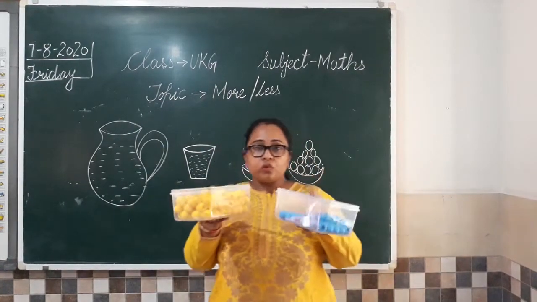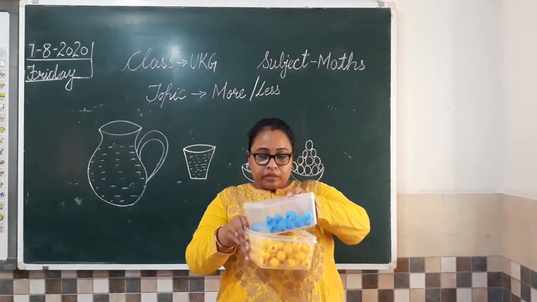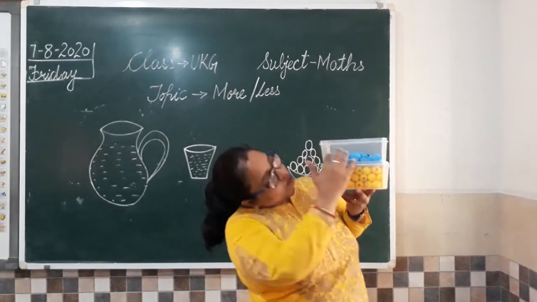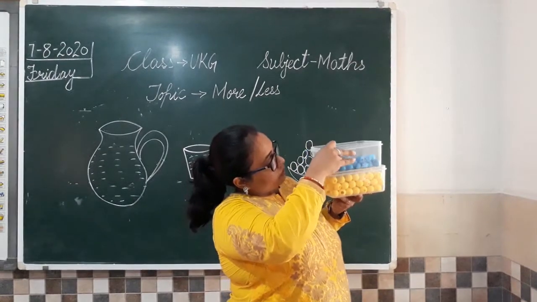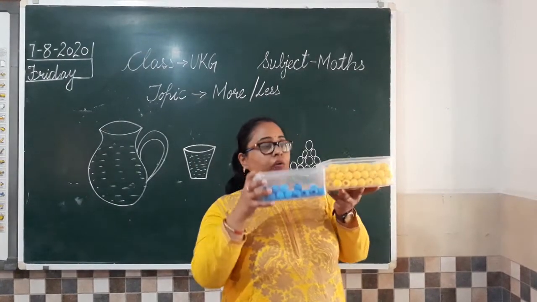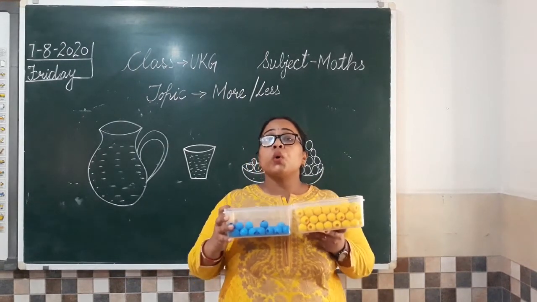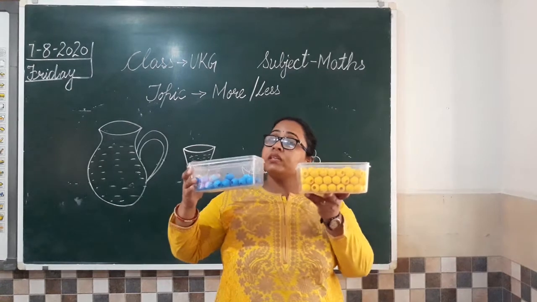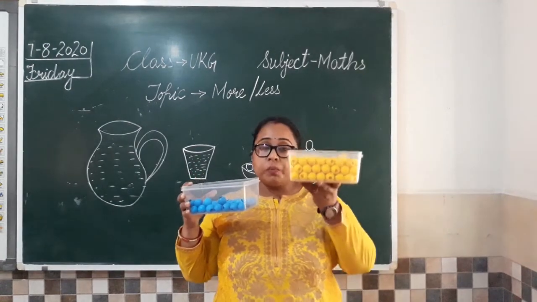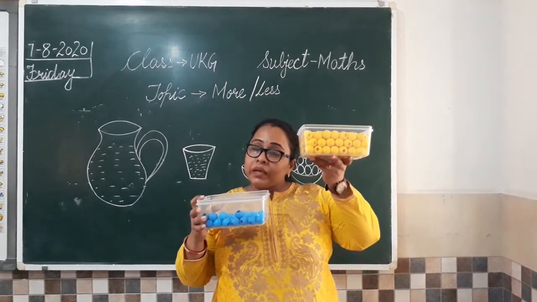See, I have these two boxes. Now I'll keep them like this on one another. Keep it like this. अब आपको यहाँ से दोनों चीजें visible हो रही हैं. So can you tell me, if I hold it like this, which box is having more beads? ज़्यादा beads किस box में? Which color box? Which beads are more? Blue or yellow? So yellow beads are more.